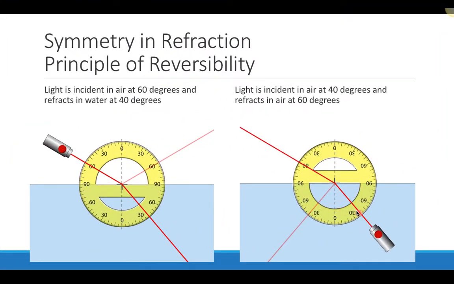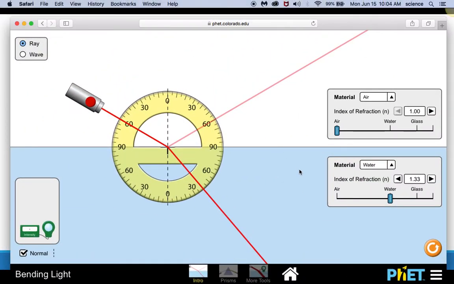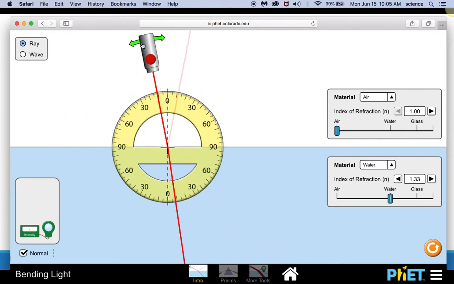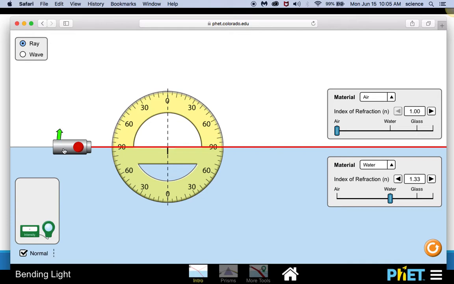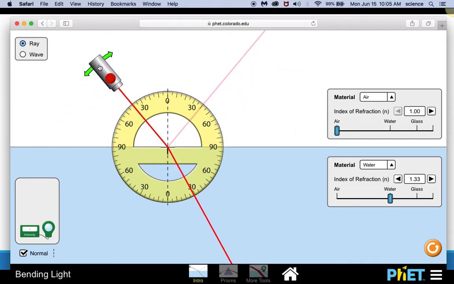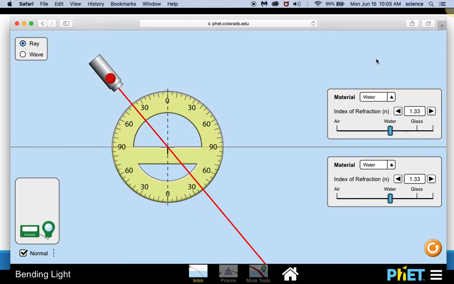So here's the picture, and I turned it upside down to understand that we're now shining the light from the water and it's refracting into the air. The reason it looks like that is because of the way this simulation works. You'll notice I can move this around, but I can only move it 90 degrees. I can't pull it down below. So I'm going to put this at 40 degrees and switch the top to water.